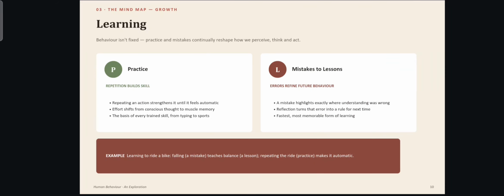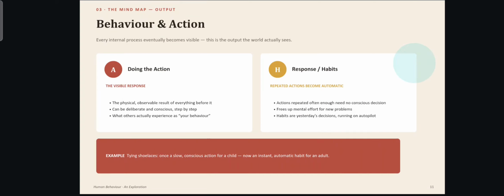Next, learning. Learning has two main parts: practice, and mistakes to lessons. Practice is repetition that builds skills, and mistakes to lessons means errors refine future behavior. A simple example for this is learning to ride a bike. Failing is a mistake that teaches balance as a lesson. Repeating the ride is practice, which makes it perfect.